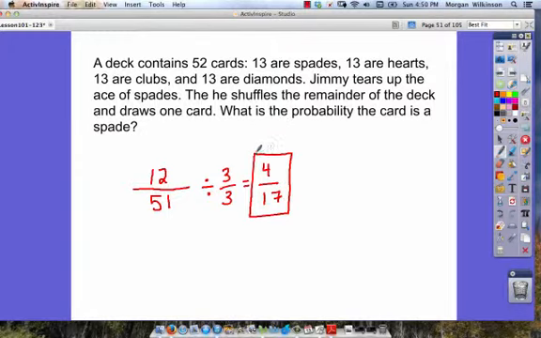Now with probability, you can report your answer as a fraction, as a decimal, or as a percent. In this problem, I'd recommend reporting your answer as a fraction because you don't have to do any other steps. If you wanted to turn it into a percent, you'd have to divide 4 divided by 17, then move the decimal twice to the right to turn your decimal into a percent. But there's no need to. Let's report this one as a fraction.